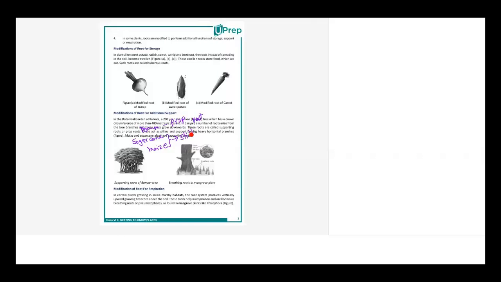What is the meaning of stilt? Has anyone of you seen stilts? When you go to the circus, you will normally find the clown of the circus standing on two huge long sticks, and here he will keep his feet. So the two long sticks that he stands on are known as stilts. It's actually used for support.